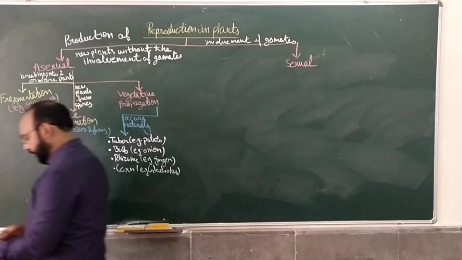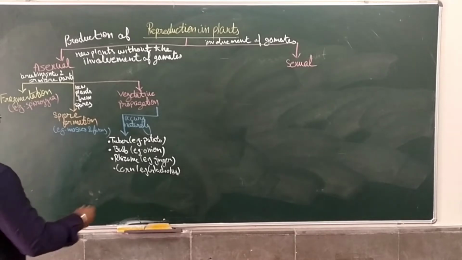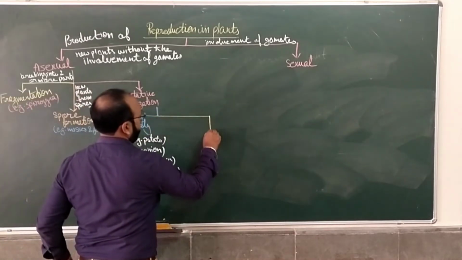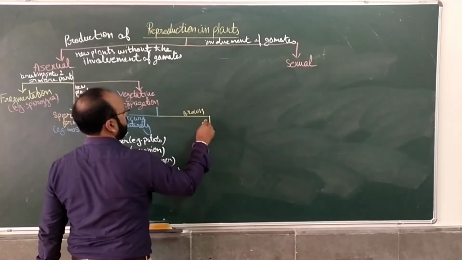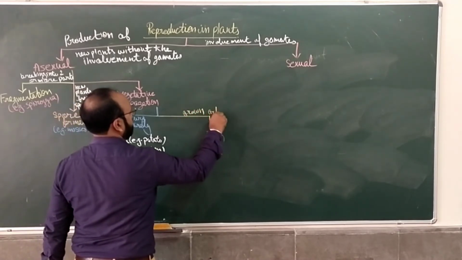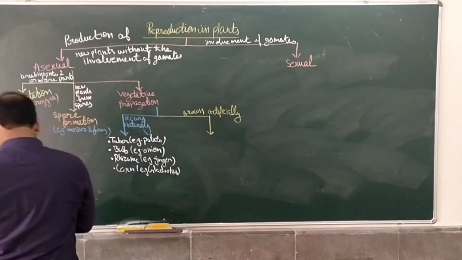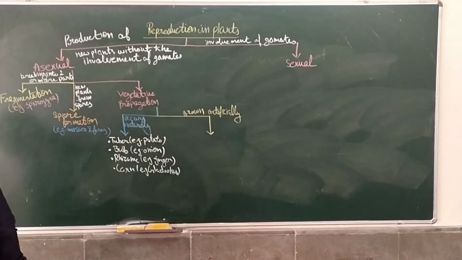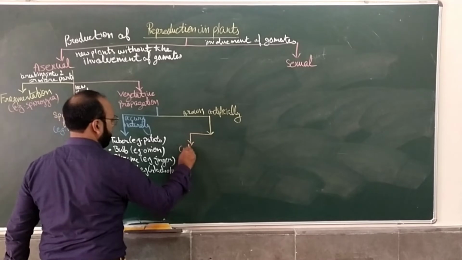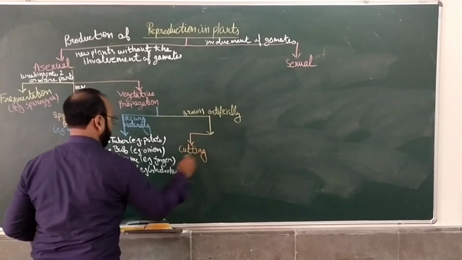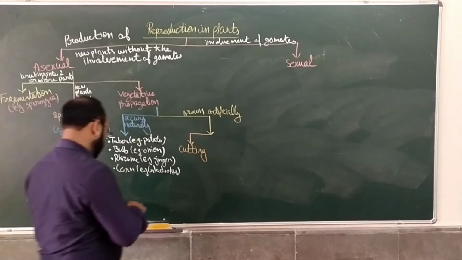Now what are the artificial methods? In artificial, we have different things. What are the different methods? One is cutting, then layering, grafting and tissue culture.